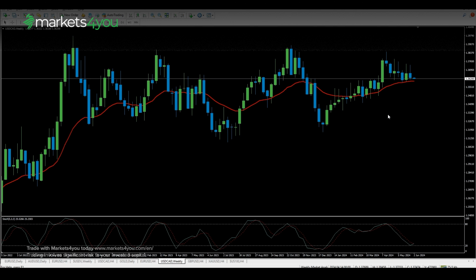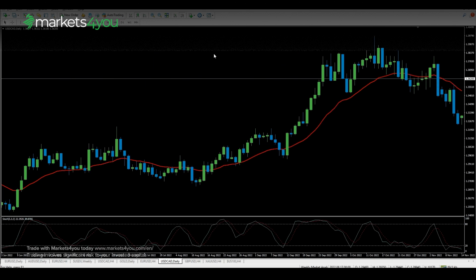I've already opened the US dollar to Canadian dollar pair on the weekly chart. You can see that the price is near the 20-period moving average at 1.3600, or around 1.3598. The stochastic is moving lower but is trying to cross back higher just above the oversold area. The 20-period moving average is a strong support on the weekly chart, so we might see the price get rejected here. However, with the Bank of Canada expected to cut interest rates, the Canadian dollar might weaken, causing US dollar to Canadian dollar to move higher, following the stochastic's upward cross.